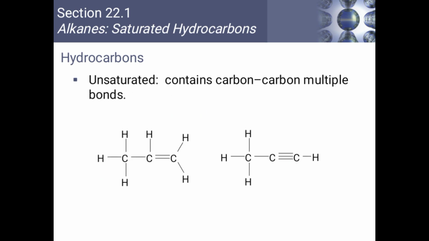Then the next thing is unsaturated. When you say unsaturated, it means that between carbon and carbon there is a multiple bond. This multiple bond can be a double bond, look at it in the first case here, and we also have a triple bond. So between carbon and carbon we have a double bond and a triple bond.